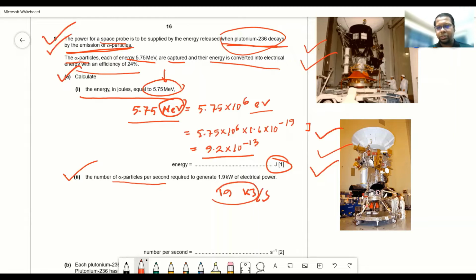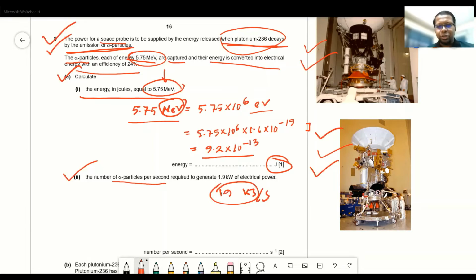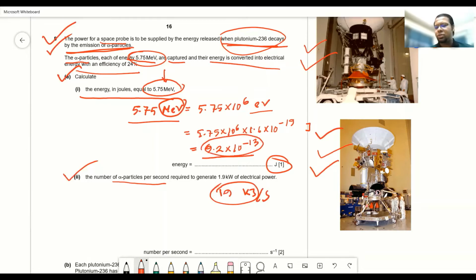That's a lot of energy, so definitely we are going to need a good number of alpha particles, because one alpha particle has 5.75 mega electron volt, which is 9.2 into 10 to the power minus 13 joules of energy, which is a very, very small value. Now, how can we solve this question?